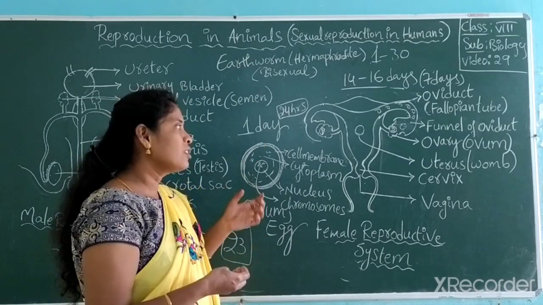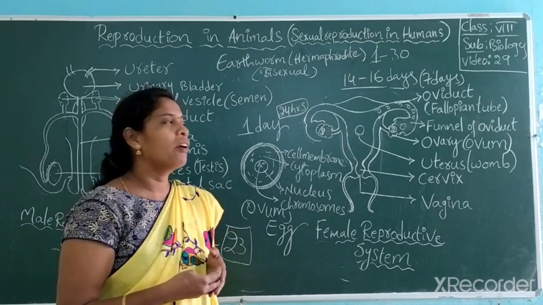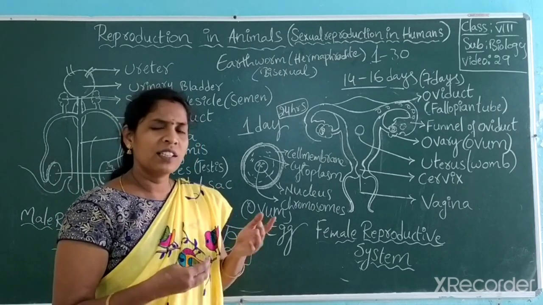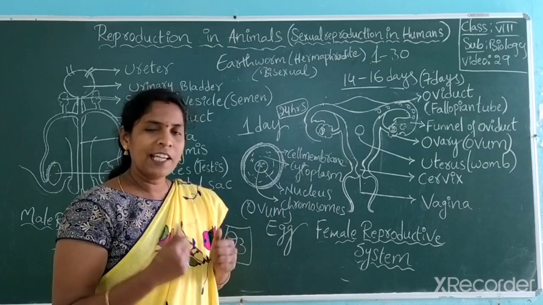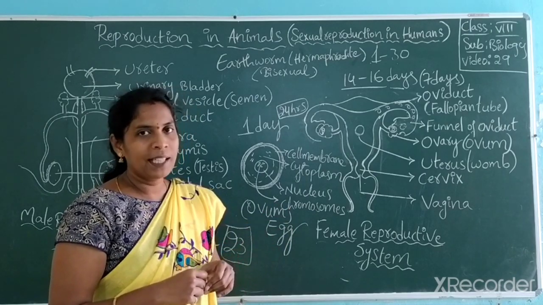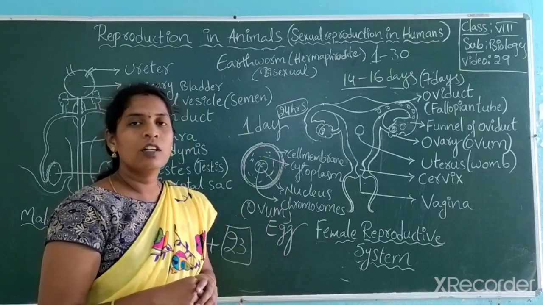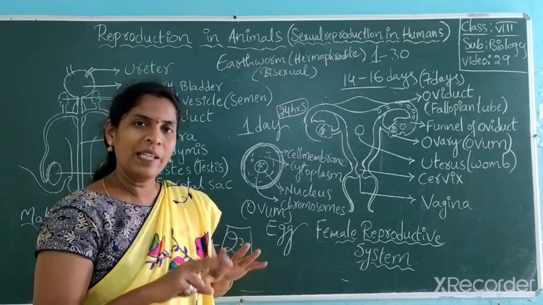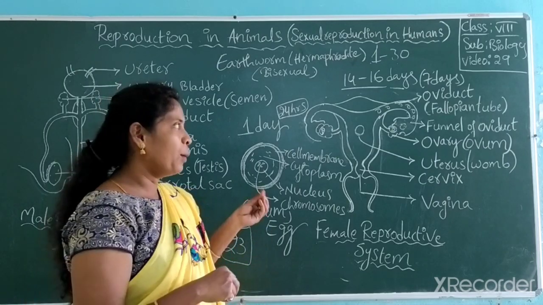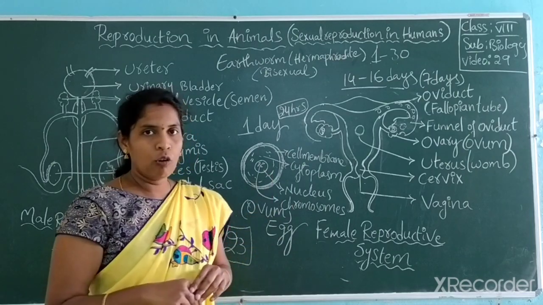Got it? That's the reason we always say girls or females should take strong food. Whatever food you are eating, it should be strong and you need to eat plenty of food. Along with that, you need to drink plenty of water. Got it? Then your uterus and your reproductive system will be healthy. Otherwise, there may be a few problems here. Got it? So this is about ovum.